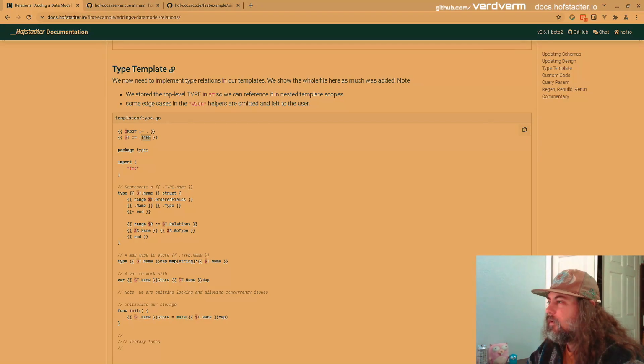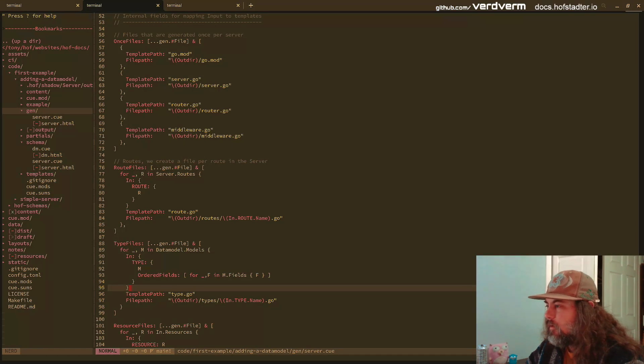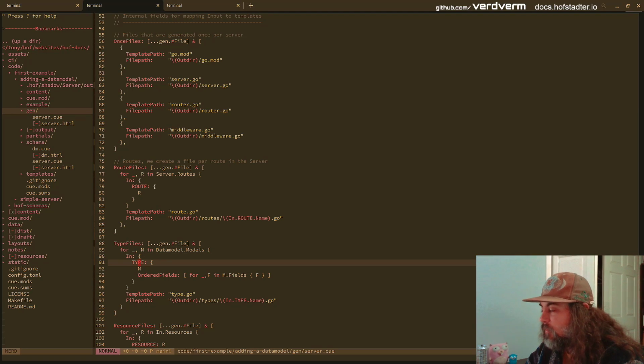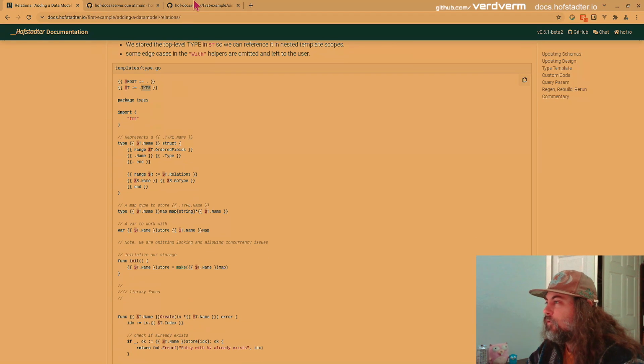So again, let's do this one before. So we're grabbing this root context, right? And this type here that we see in the template and the dot, that's the dot is really in, and then dot type is this type here. And so we are just grabbing those into some variables we can use other places for shorthand. So again, we just change it so tname and range over the fields, range over the relations. There's that go type.